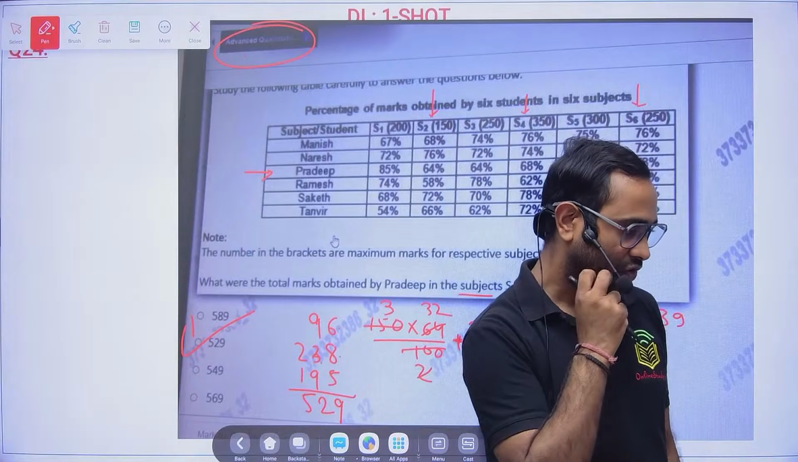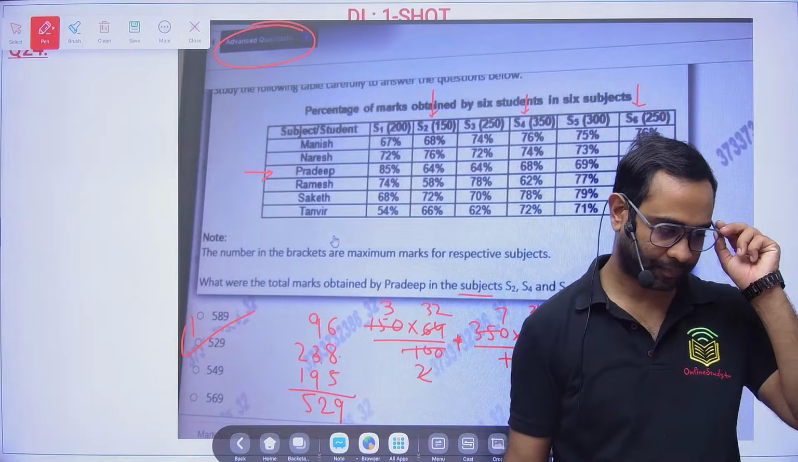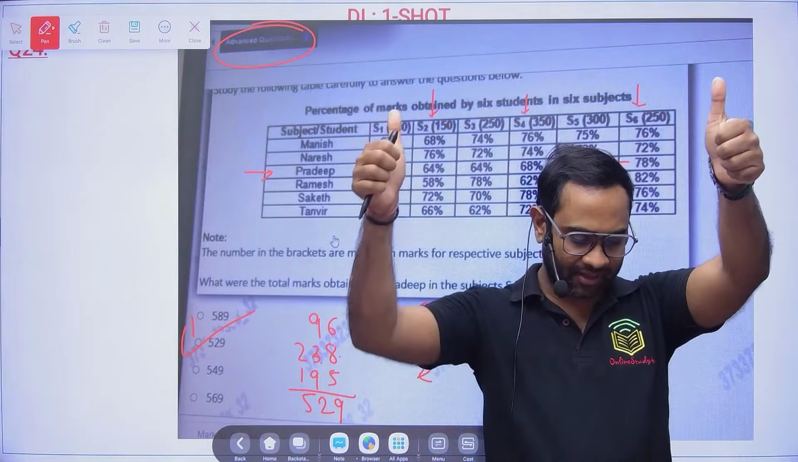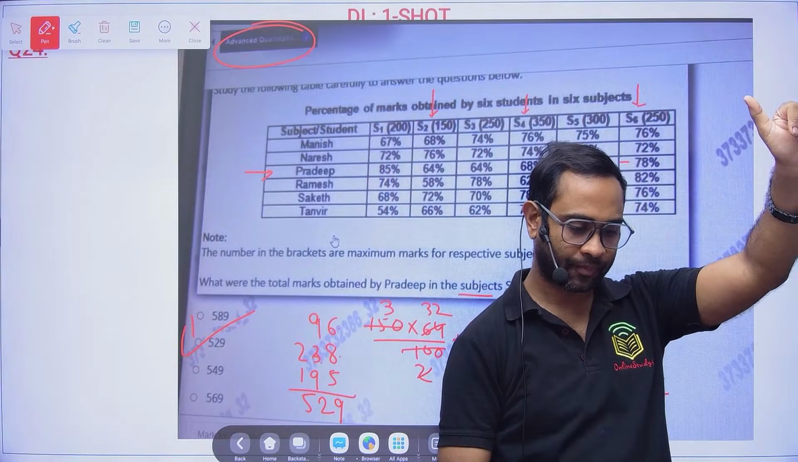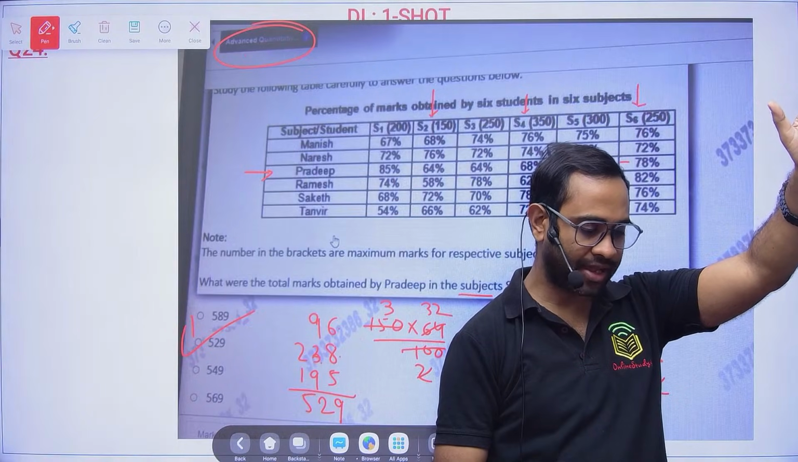Very good. So many of you have given the correct answer. Is it clear, guys, for everyone? Any doubt? Is it clear? Are you getting the clarity?